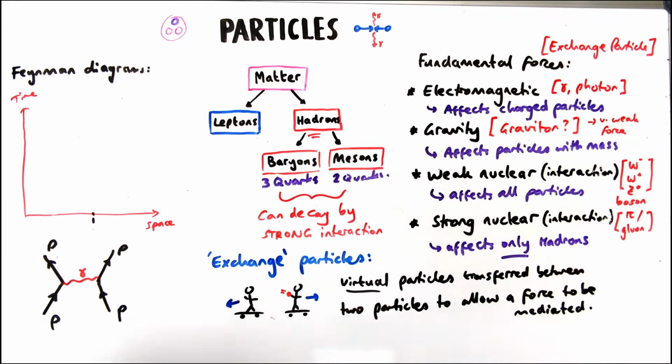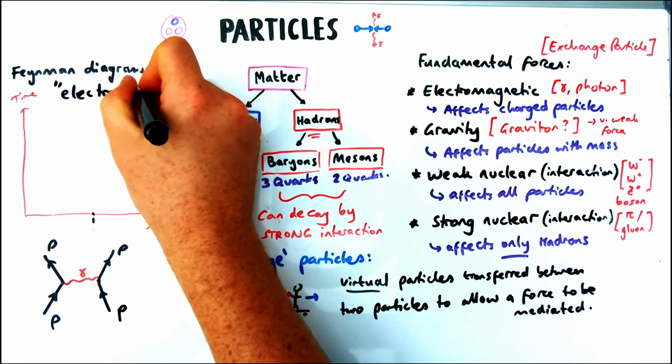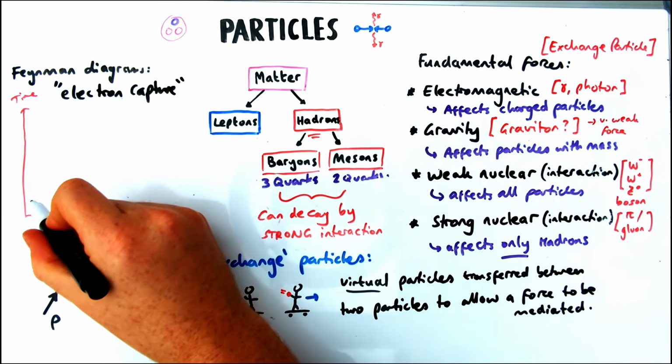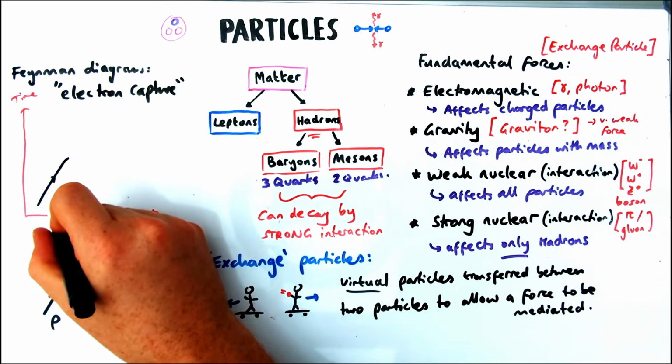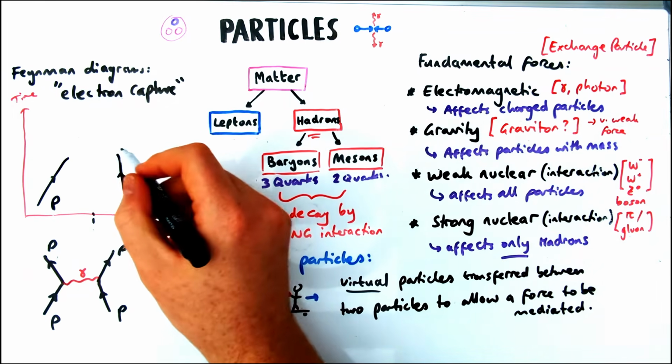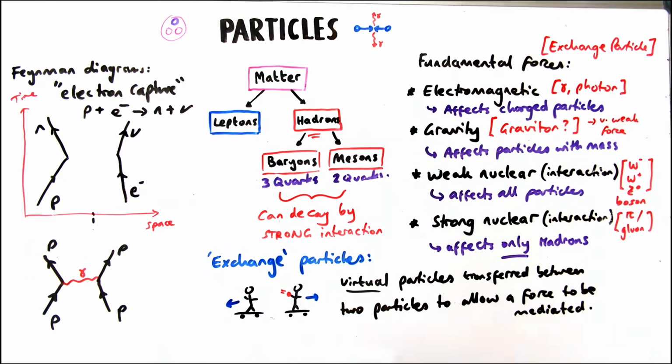Now electron capture, which is when a nucleus captures an electron from an inner shell around the atom, is when a proton and electron we start off with, so going from the bottom, and now the proton changes into a neutron and the electron changes into a neutrino. Now in this case, the exchange particle, so between those two particles, is a W plus boson.